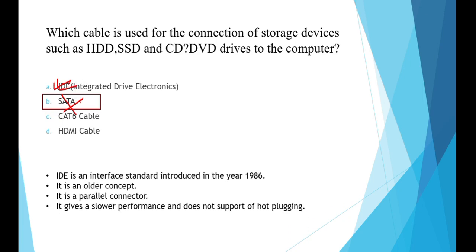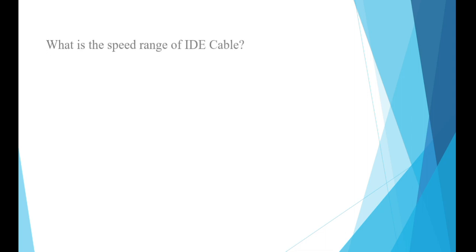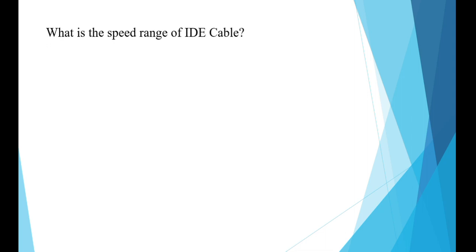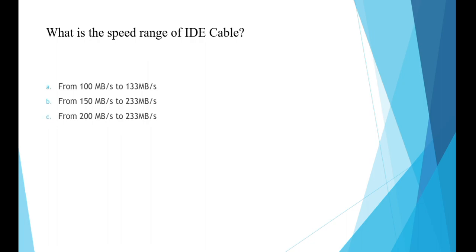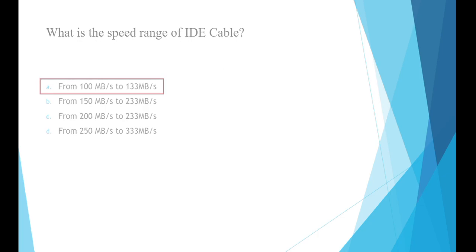Now next question is, what is the speed range of IDE cable? First option is from 100 MB per second to 133 MB per second, from 150 MB per second to 233 MB per second, from 200 MB per second to 233 MB per second, or from 250 MB per second to 333 MB per second. And the right answer is from 100 MB per second to 133 MB per second.